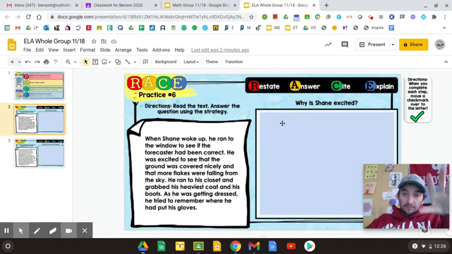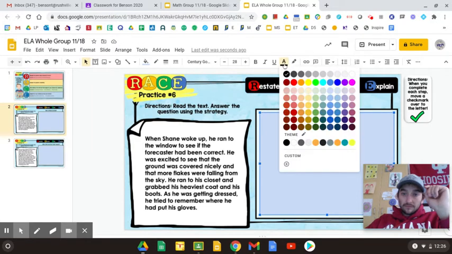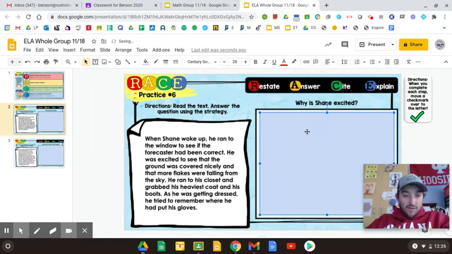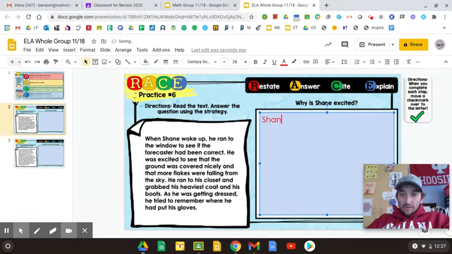So our question is, why is Shane excited? So we're going to combine that evidence with some of that background knowledge that you guys have, and that will be our answer. So let's start with the restate. So the question is, why was Shane excited? So we start paragraphs with an indent, and you're going to say, Shane was excited because it had snowed.